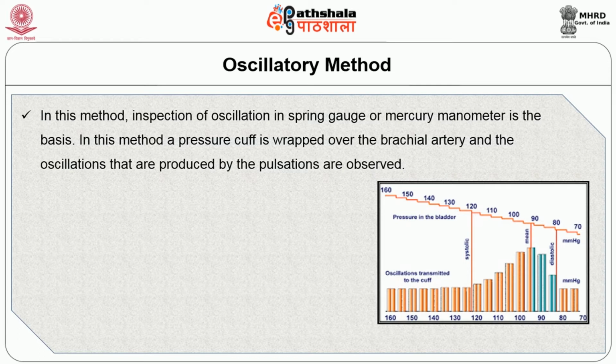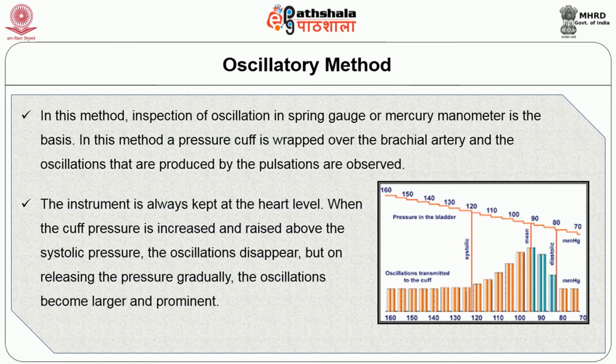In this method, a pressure cuff is wrapped over the brachial artery and the oscillations that are produced by the pulsations are observed. The instrument is always kept at the heart level. When the cuff pressure is increased and raised above the systolic pressure, the oscillations disappear, but on releasing the pressure gradually, the oscillations become larger and prominent.